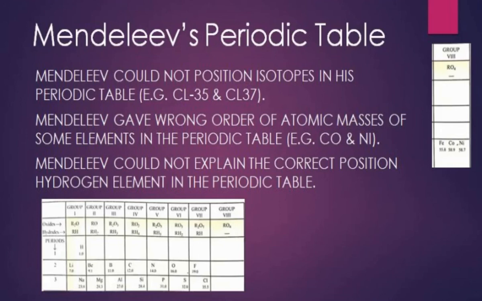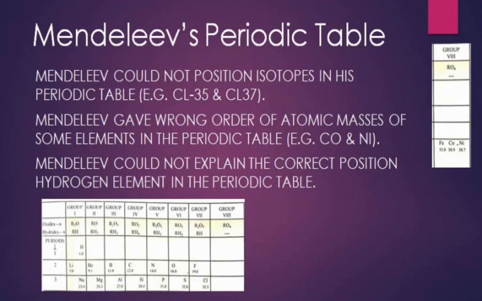And the third limitation of Mendeleev's periodic table was that Mendeleev could not explain the correct position of the hydrogen element in his periodic table. Hydrogen is a non-metal, but it has been grouped along with metals like lithium, sodium, potassium, etc. Even though it is a non-metal, it is placed in the first group because of the way this element forms oxides and hydrides.